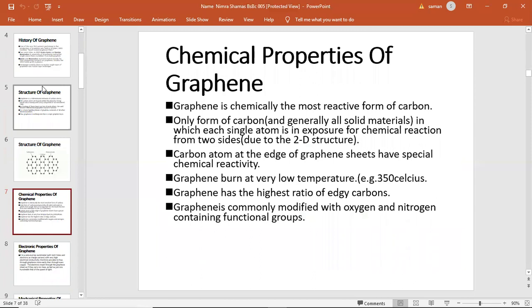Chemical properties of graphene. Graphene is chemically the most reactive form of carbon. Generally, in all solid materials, only one carbon atom is exposed for chemical reaction from two sides. It means that it's a 2D structure. Carbon atoms at the edge of the graphene sheet have special chemical reactivity and have the highest ratio of edge carbons. Graphene is commonly modified with oxygen and nitrogen functional groups.